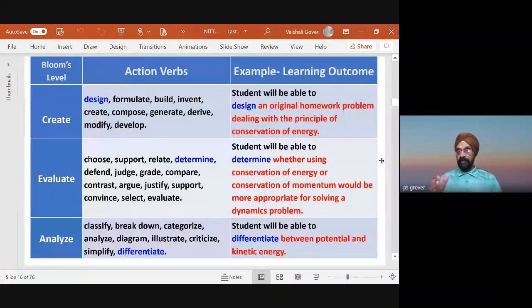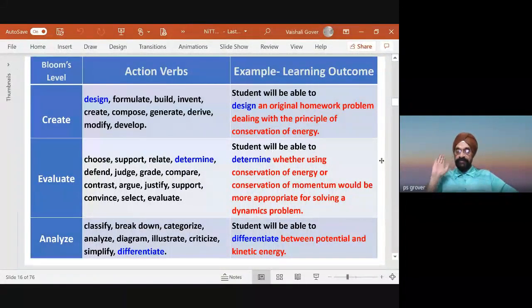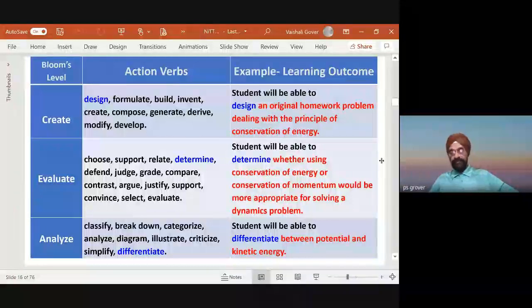For example, student will be able to design an original homework problem dealing with the principle of conservation of energy. Earlier, in class, people taught conservation of energy, and the student memorized it at home and came. Let us ask him, why not think differently? When I use this verb design, the student gets a signal that the teacher is encouraging me to do these things, so he starts thinking on those lines.